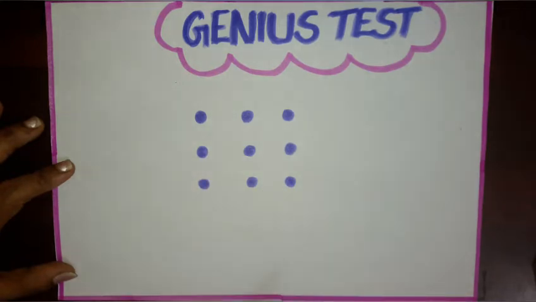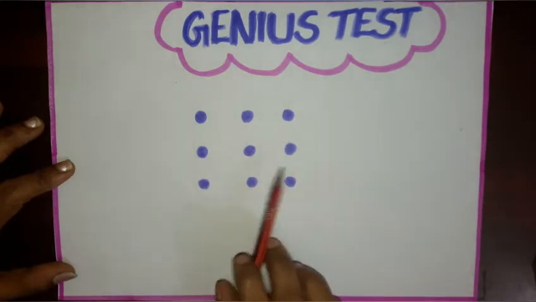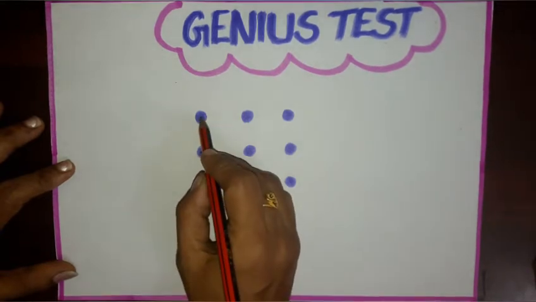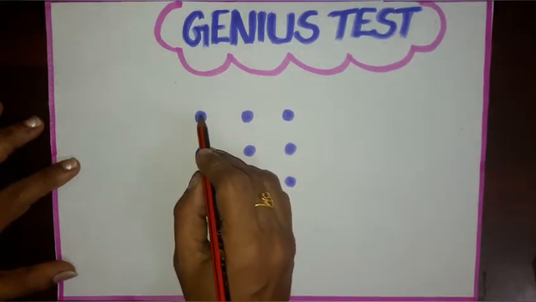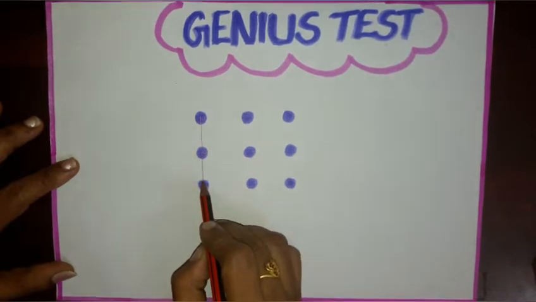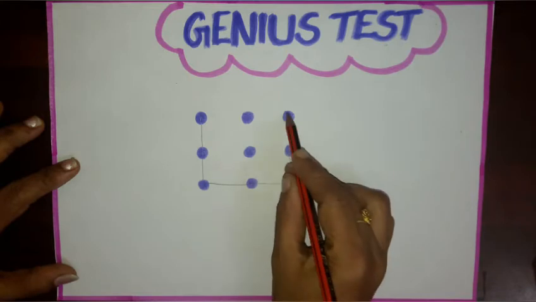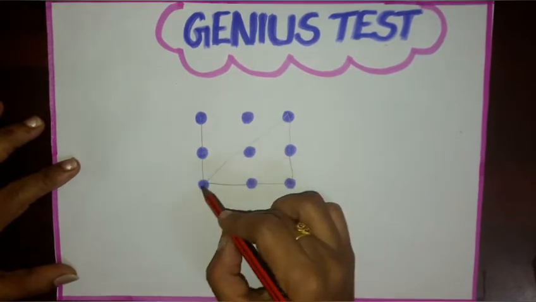The rule for this puzzle is: draw 9 dots as shown. Your task is to go through all the dots using only 4 straight lines. The next line has to start where the last one ended. For example, now I am going to draw lines from this dot. So I will get like this: second straight line, next third straight line, then fourth straight line.